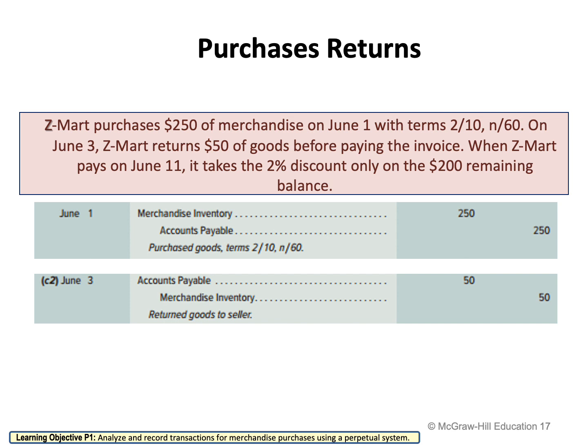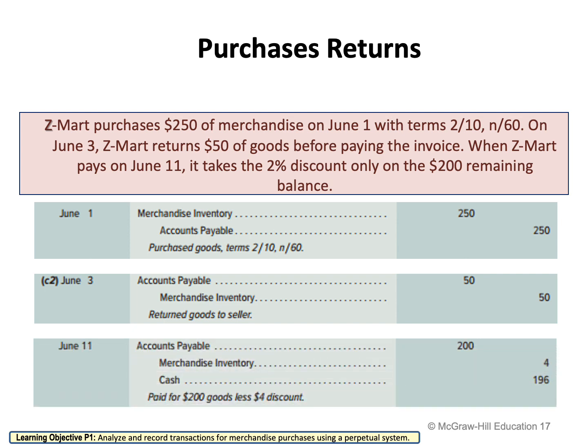Now, Zmart on June 11 is going to pay for the merchandise inventory. So when did they pay? They paid on June 11. Now my question is, when did they purchase the merchandise? They purchased the merchandise on the 1st of June, and they're going to pay on the 11th of June.